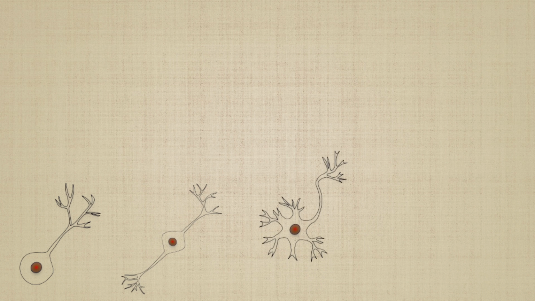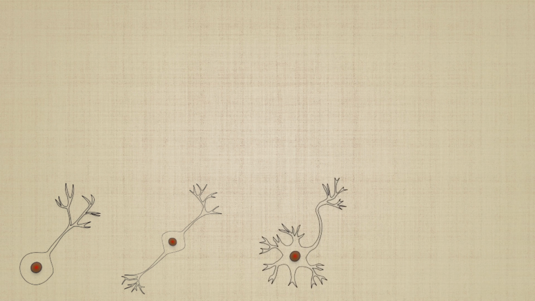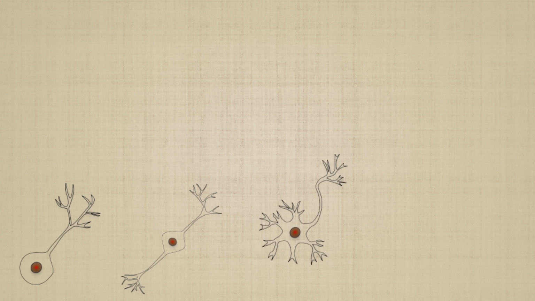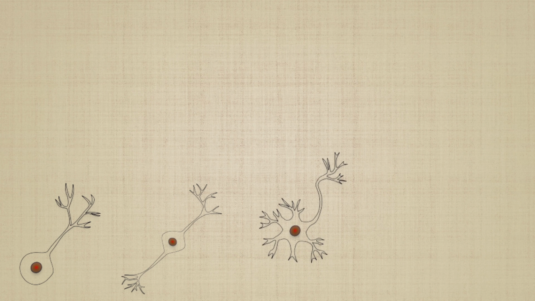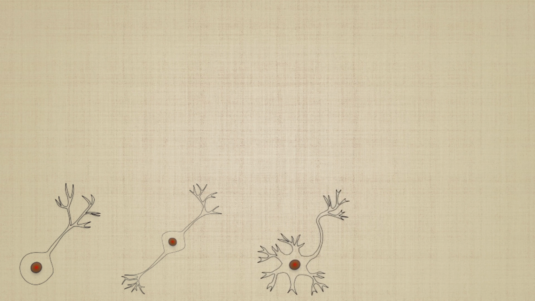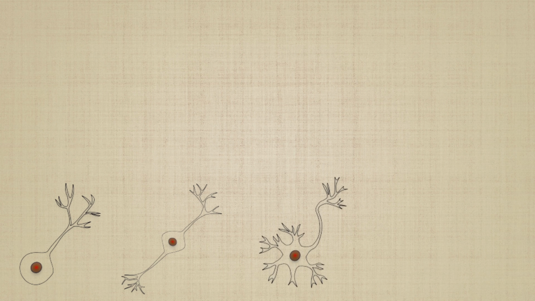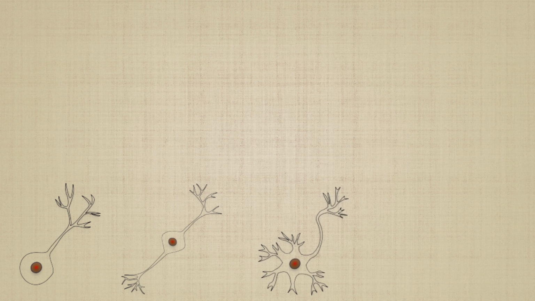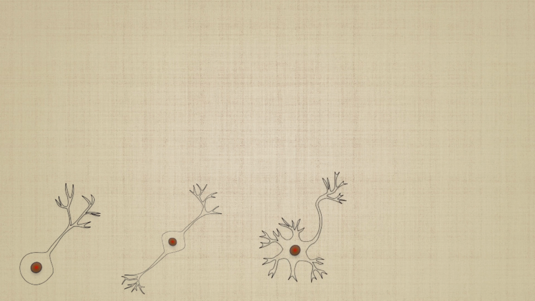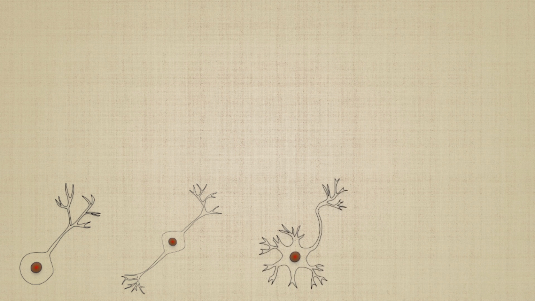Multipolar neurons are a type of neuron that possesses a single axon with dendrites, which are branched. Branched dendrites transmit a large quantity of information from other neurons. The dendrites and axonal processes are projections from the nerve cell body. Multipolar neurons are the most common type of neuron in the central nervous system. They include motor neurons and interneurons and are found mostly in the cortex of the brain and spinal cord, and also in the autonomic ganglia.